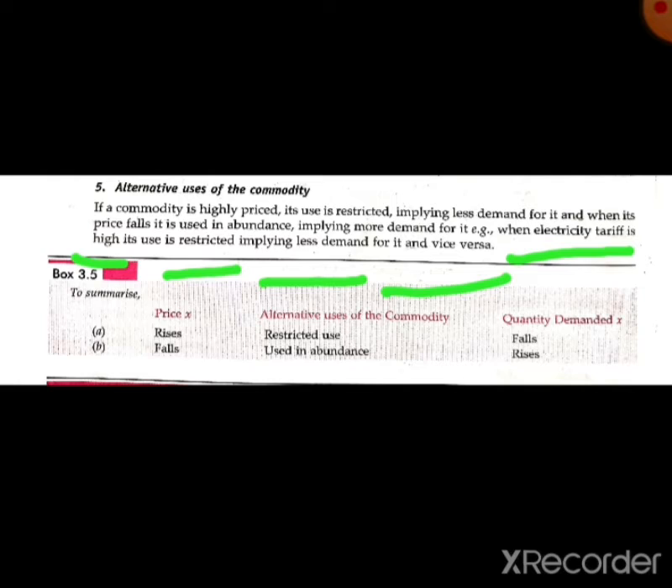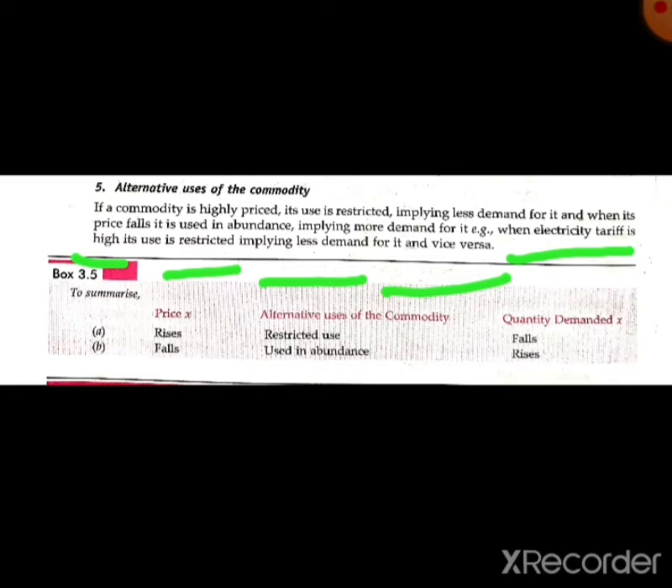So we restrict the consumption of that commodity when the price of the commodity increases, and the demand for that commodity will also decrease. And when the electricity bill is low, we will use more fans, five fans, and we also use an air conditioner and a cooler. So it is only because of the price of that commodity. When the price increases, the demand decreases, and when the price decreases, the demand for the commodity increases.